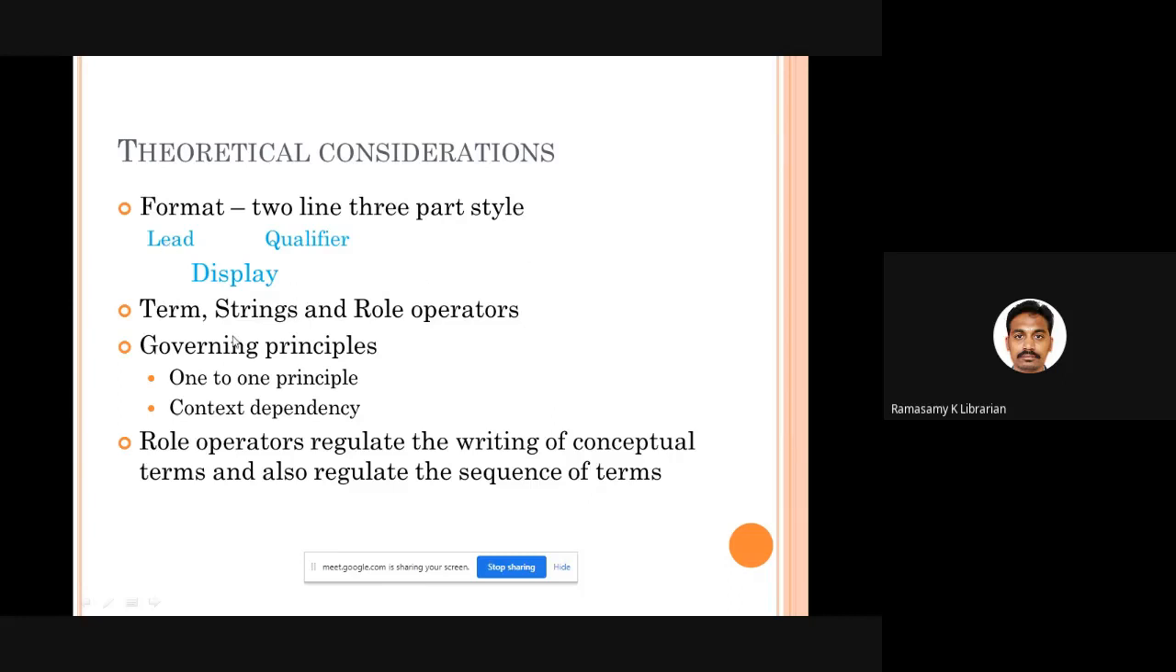In PRECIS, 3 or 4 terms may be used to denote a particular book subject. All these terms become strings, and the strings are allotted role operators. PRECIS follows 2 rules: one is the one-to-one principle, another is context dependency. That means if you are framing 3 words to denote a particular subject, each and every word is contextually related to one another. That's what we call context dependency or one-to-one relationship.